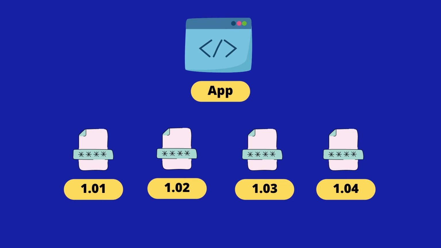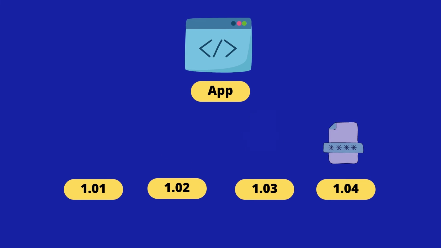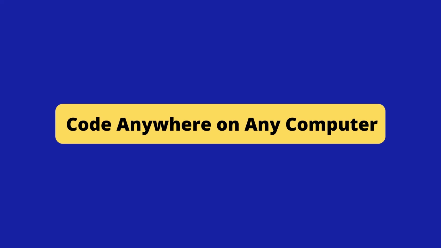So this is what you do with Git. You just upgrade your current version to the next version. You can also do this with a GitHub account. One of the most important features of GitHub is that you can code anywhere on any computer. What you have to do is just pull your repository onto the computer, install some extensions for it, and use it. This is so easy, isn't it? So this is Git, guys. You will love this course.